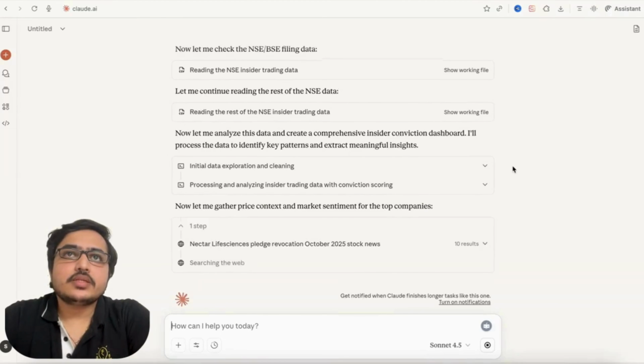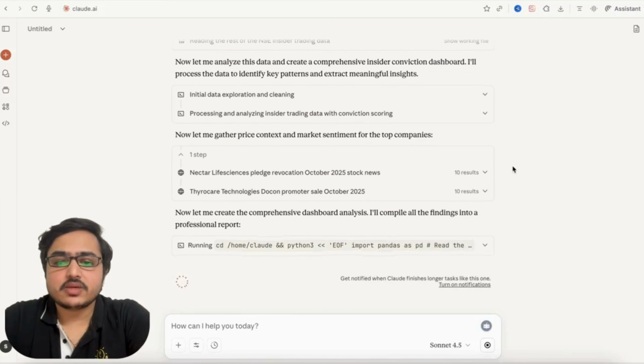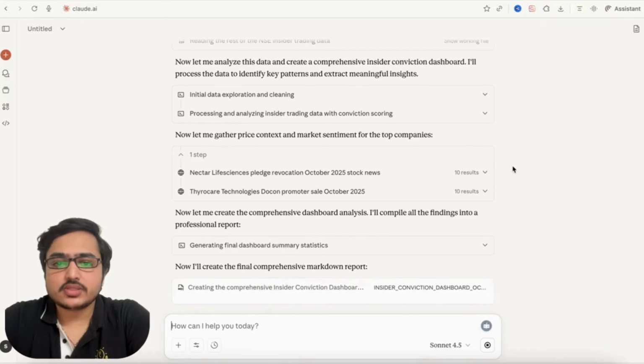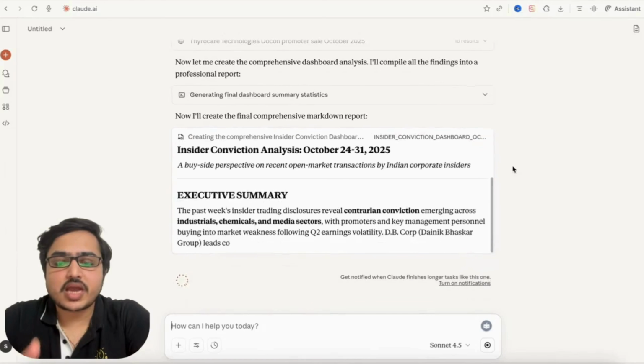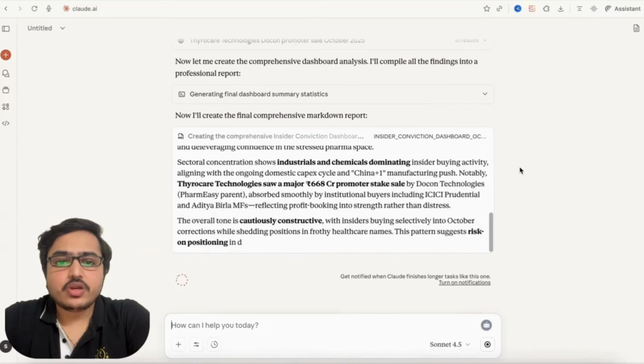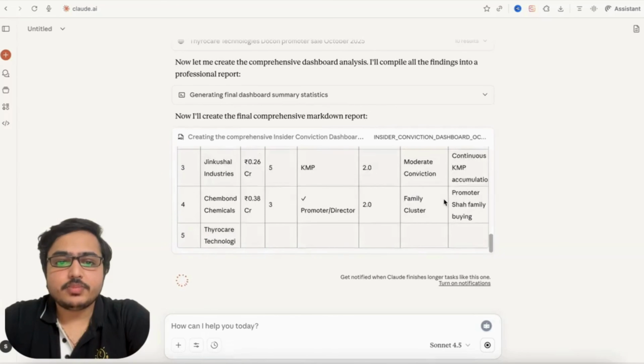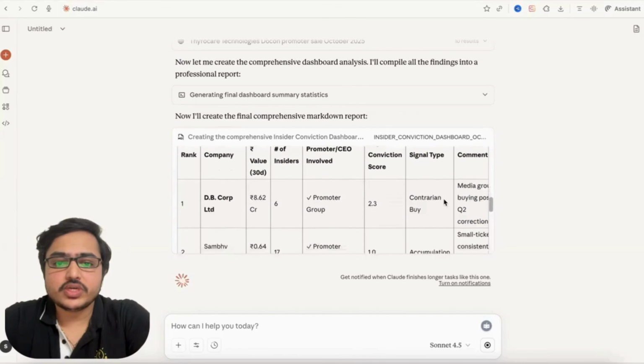It could also be, let's say you are already holding some company right now, and the company is at a 52-week high, and suddenly the promoter sells, let's say, 2 or 3% of his holding. You will immediately get notified of that, and you can make a decision on further research. So there are many use cases for this, and I think this is one of the most important aspects which is massively ignored by investors. The point of making this prompt was highlighting this aspect and maybe giving something useful using AI to the investor community.